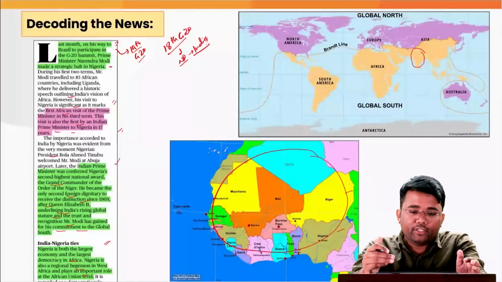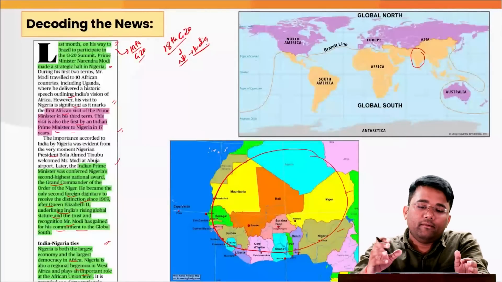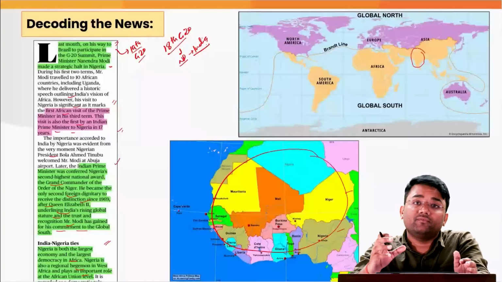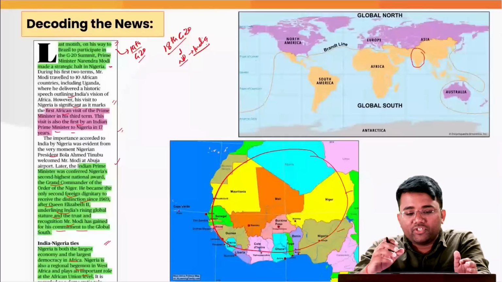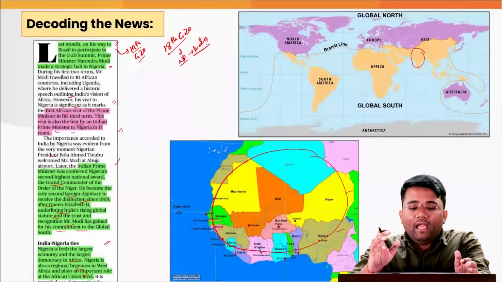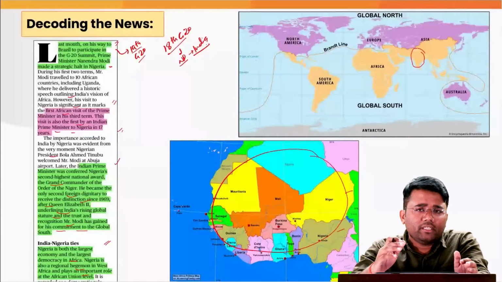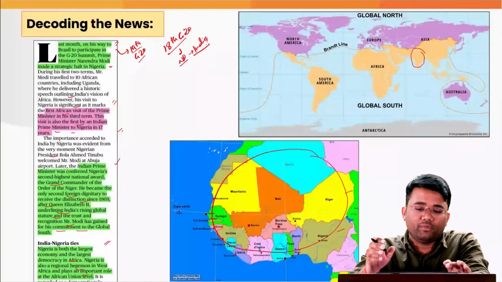Basically it is a continental union with a wide range of goals aimed at strengthening its member states both individually as well as collectively. It was officially launched in 2002 as a successor of the Organization of African Unity, which was there from 1963 to 1999, and the headquarters of the African Union is located in Addis Ababa, Ethiopia.